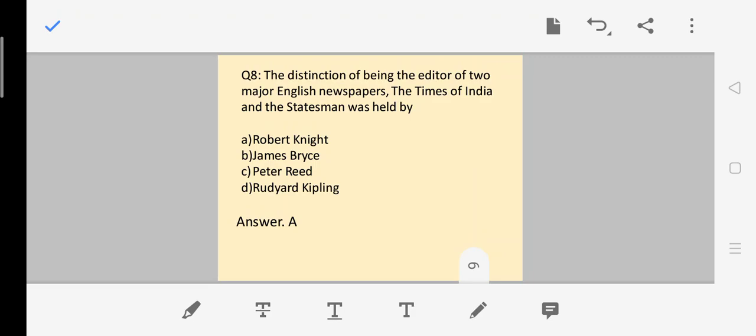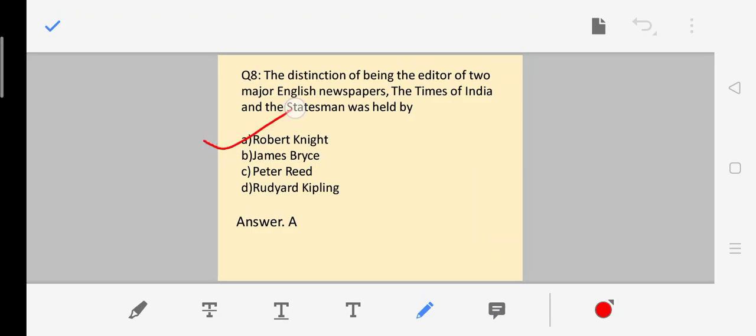Question number 8. The distinction of being the editor of two major English newspapers, the Times of India and the Statesman, was held by. So the question here means who is among the persons who have been the editor of two major English newspapers in India. One is the Times of India, the second is Statesman. The answer to that is Robert Knight.